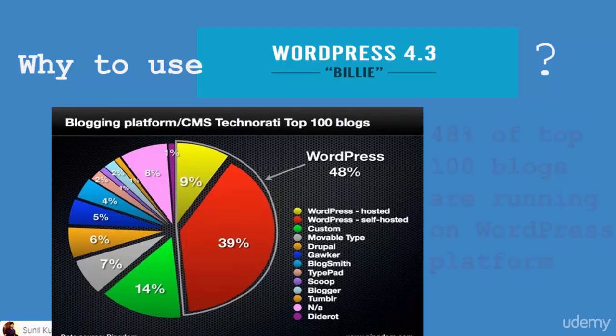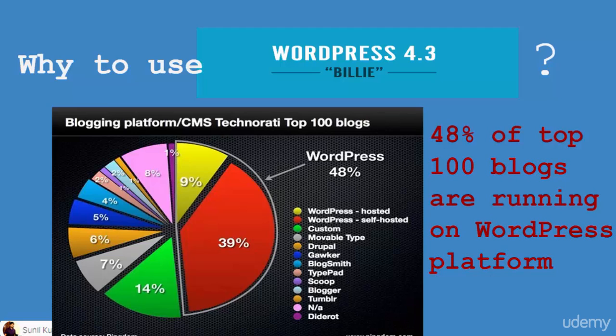Around 48% of the blogs are running on the WordPress platform, and all other platforms and software together contribute 52%, while WordPress alone has 48%. That itself says why you should use WordPress, because it's very popular, very powerful, and free.